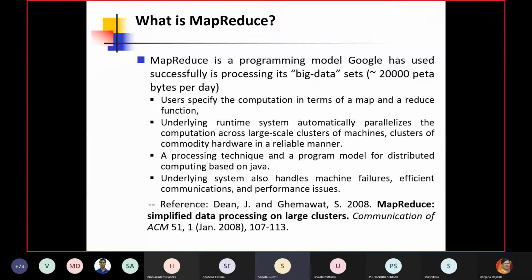Whatever I distribute in such a way, it can be done parallelly. So through the MapReduce programming environment, we can automatically parallelize the computation across the processing nodes or cluster of machines in a very reliable manner.